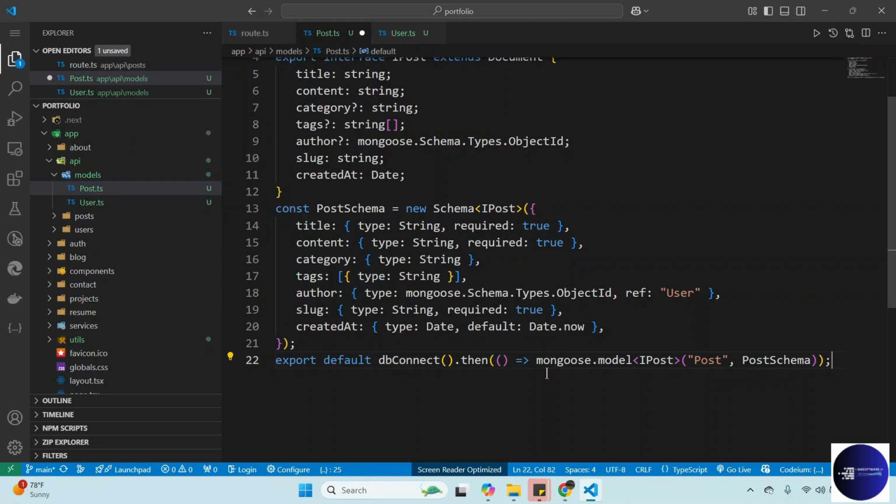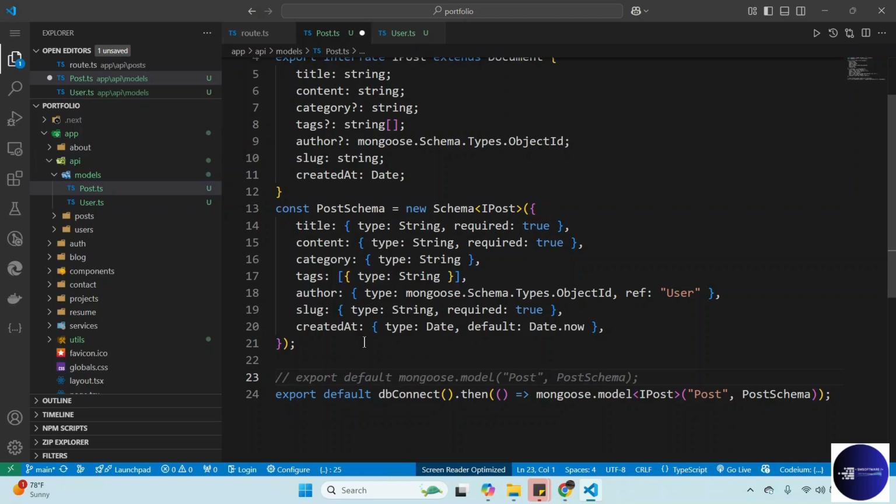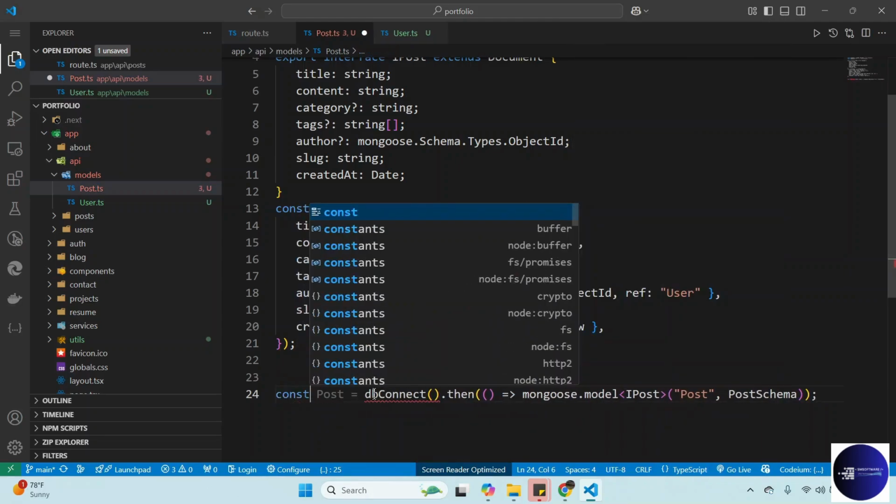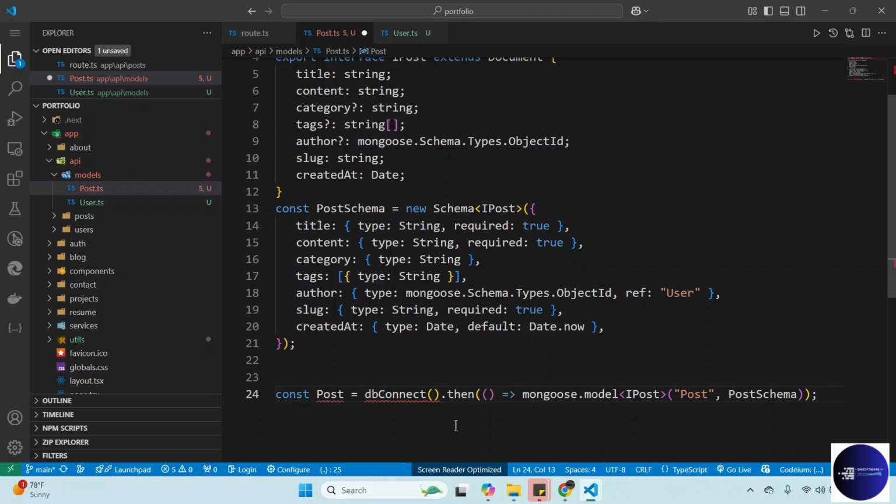But there are a couple of things here we need to add, at least. First of all, we don't need to export it this way. There are a couple of things you need to do first here. You need to create some functions which can help us organize things. We can export this one, and you can just add this to post like this.